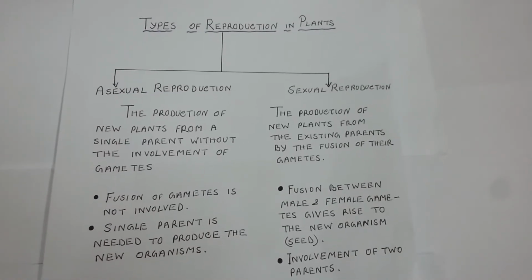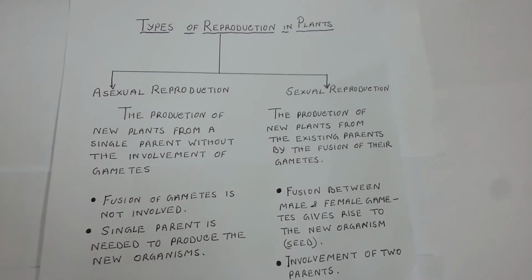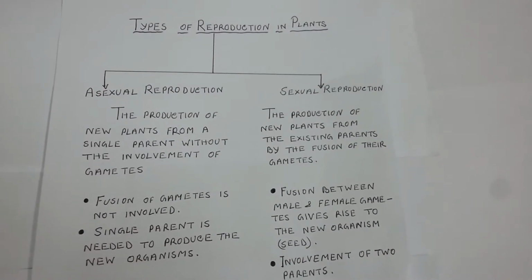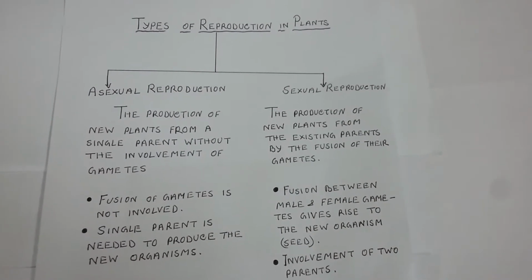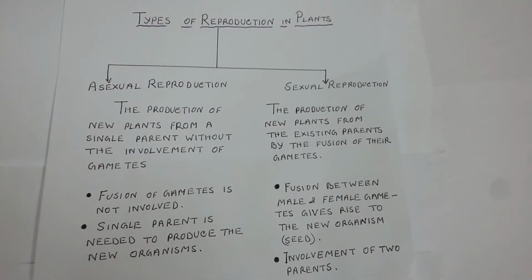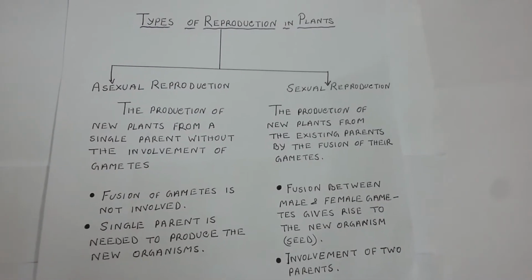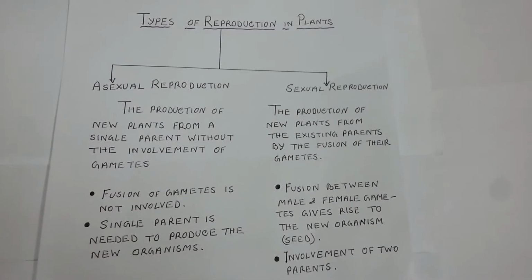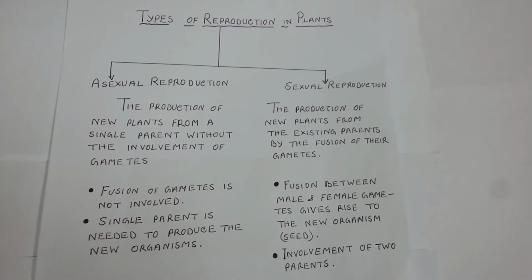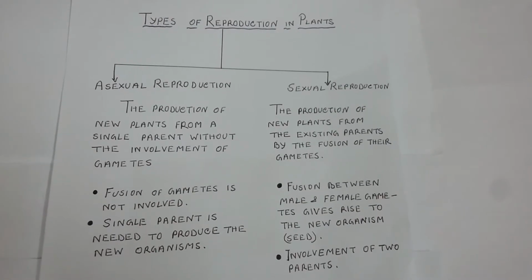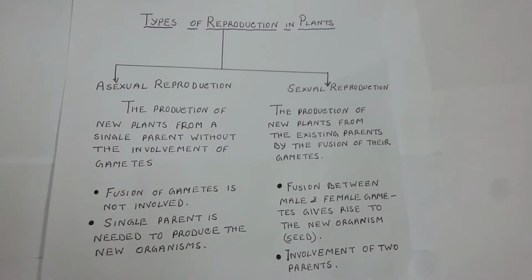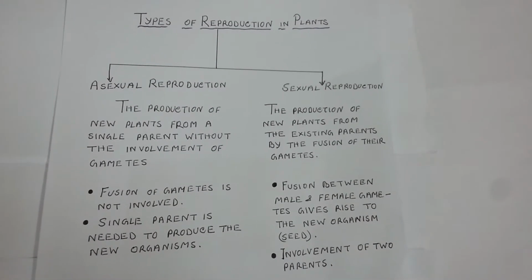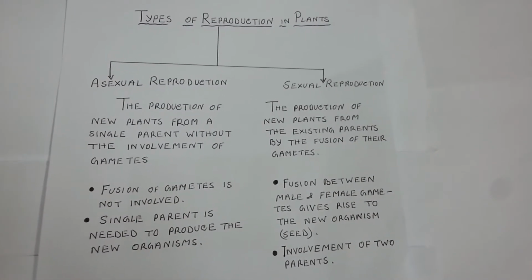Hello everyone, let's begin the subtopic types of reproduction from lesson 12, reproduction in plants. First thing that we will discuss is types of reproduction. There are two types of reproduction, asexual reproduction and sexual reproduction. Most of the plants reproduce sexually and some of the plants reproduce asexually. Now we will talk about what is asexual reproduction in plants.